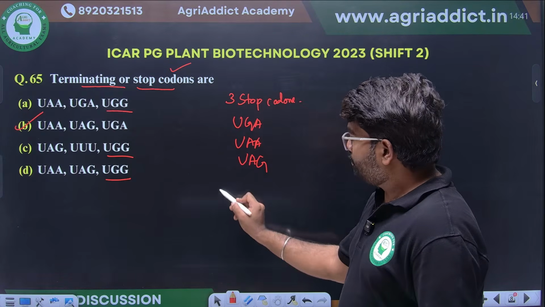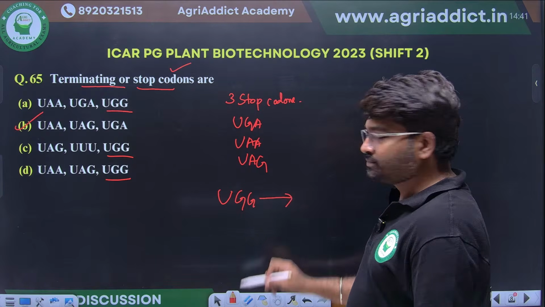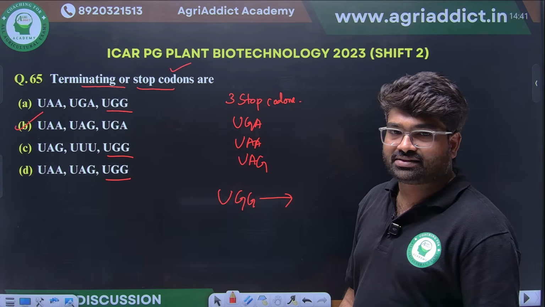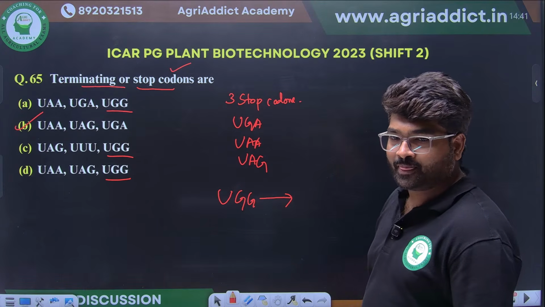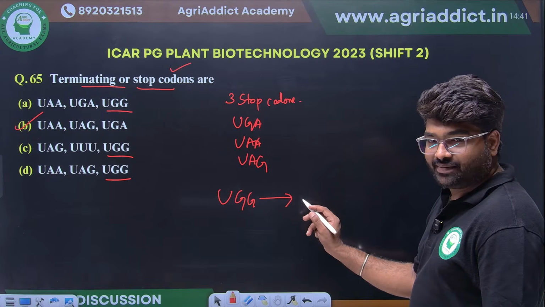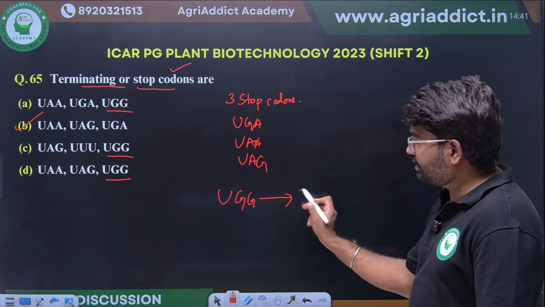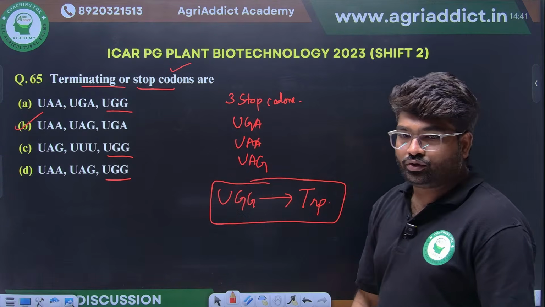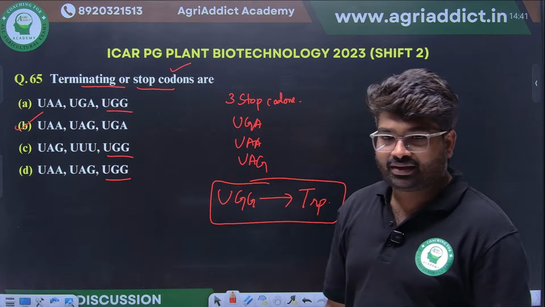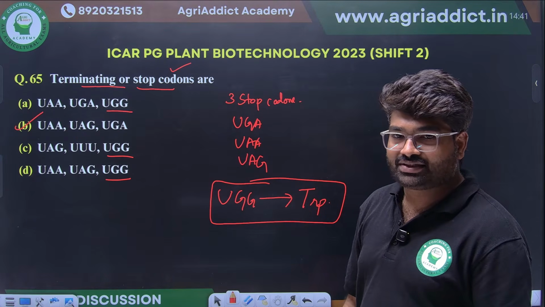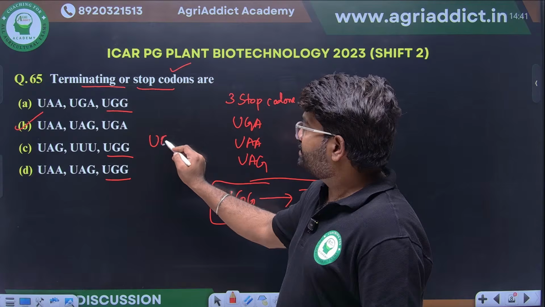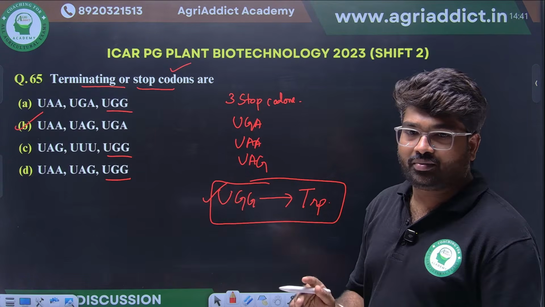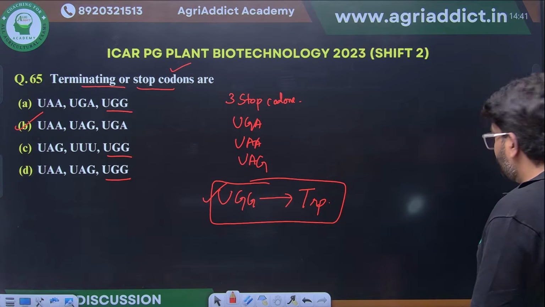What will this UGG code for? Any guesses? I have told this in the replication, transcription, translation class. I am expecting the answer from students. UGG will code for tryptophan. This is very important, because only 2 amino acids have single codons. One is methionine, another is tryptophan. Only 2 amino acids have a single codon. You have to remember this point also.